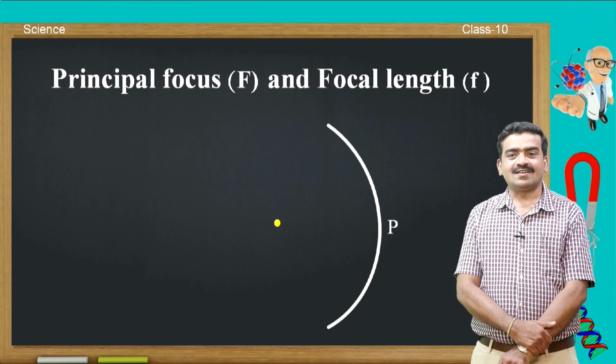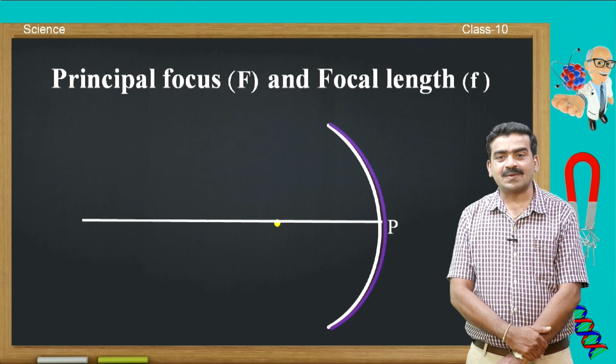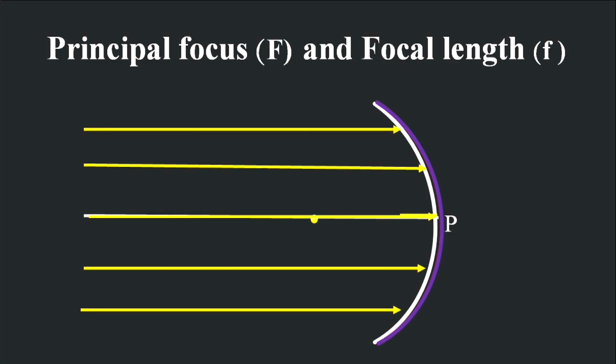When the rays of light pass parallel to the principal axis, after reflection they meet at a point which we call principal focus, represented by the capital letter F, and the distance between the principal focus and the pole of the mirror is named focal length, which is represented by the small letter f.